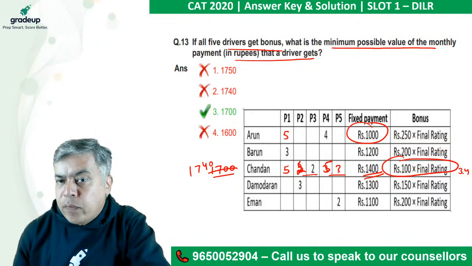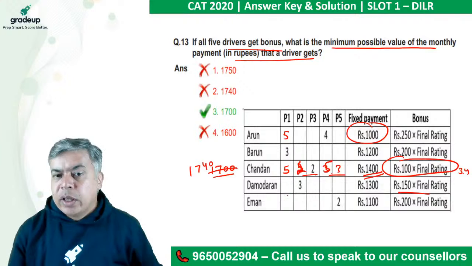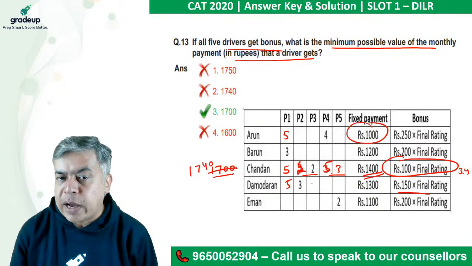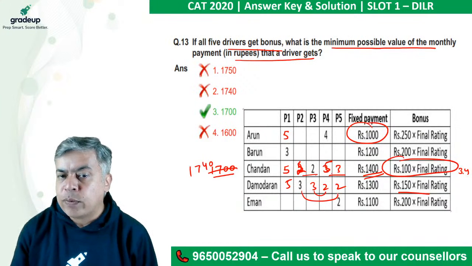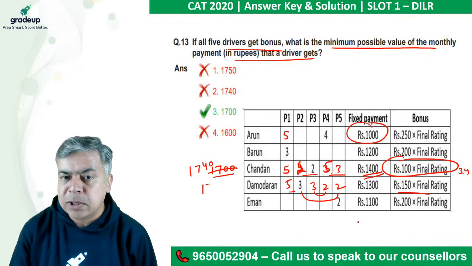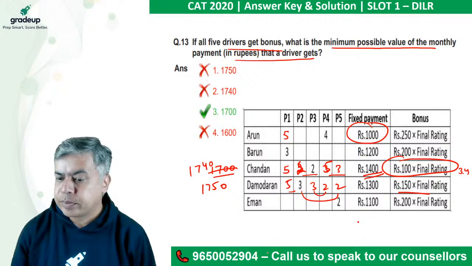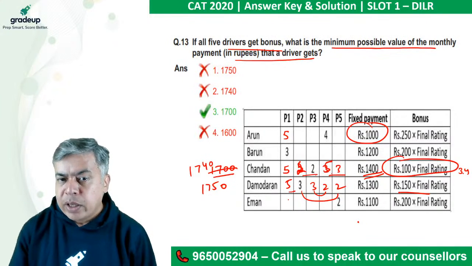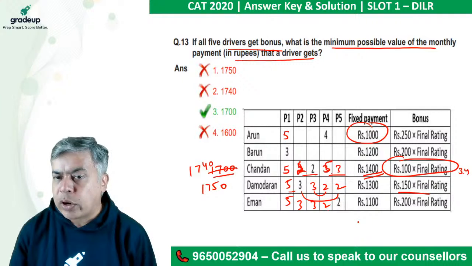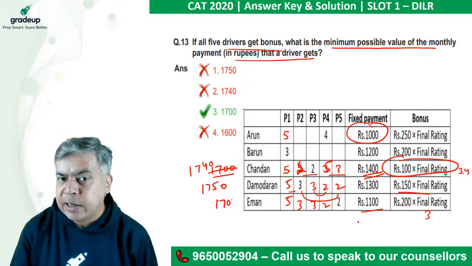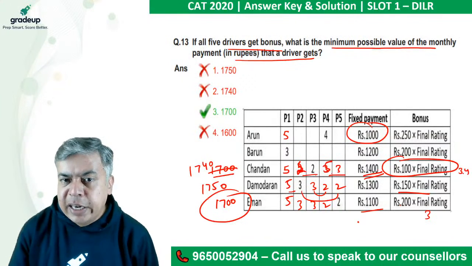But for D, let's say 150. Here for D there is no condition. So 5, 3, 3, 2, 2. It will become 3 to 5, 3 to 5 and 5, that is 15. So 15 means 3, 3 into 4, 450, 1300 plus 450, it will become 1750. But for E, if it is 1, 5, 3, 3, 2, 2, the rating would be 3. So 3 into 2, 600 plus 1100, it is 1700. So 1700 is the minimum one.